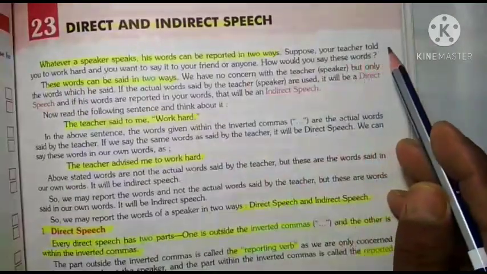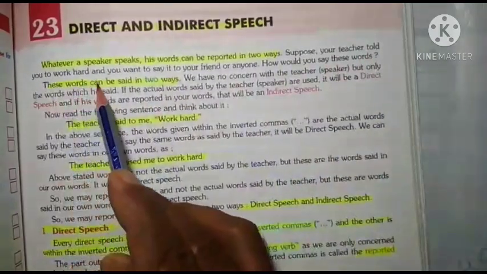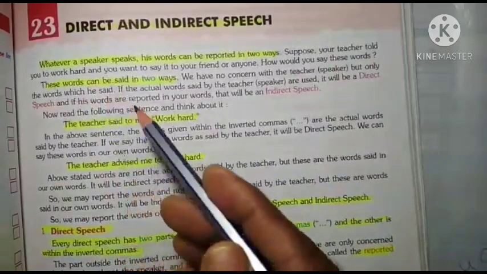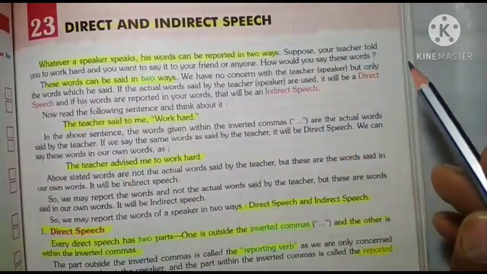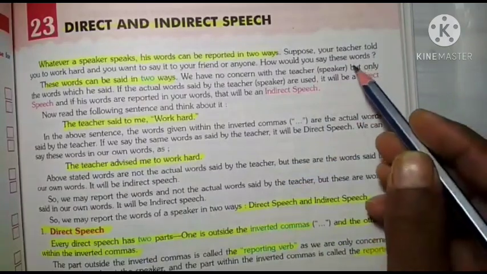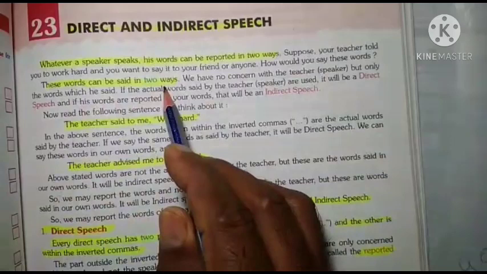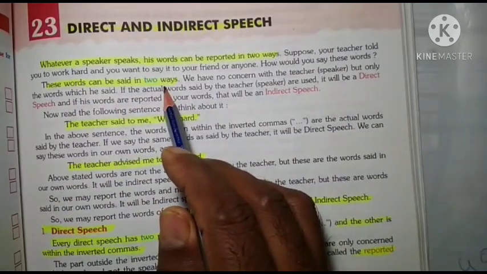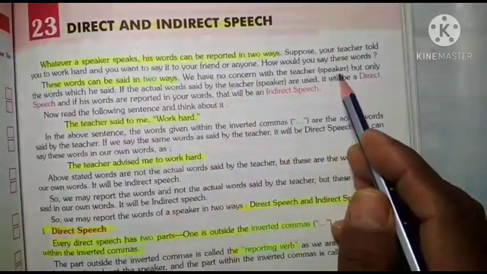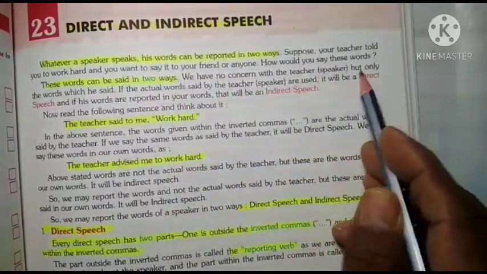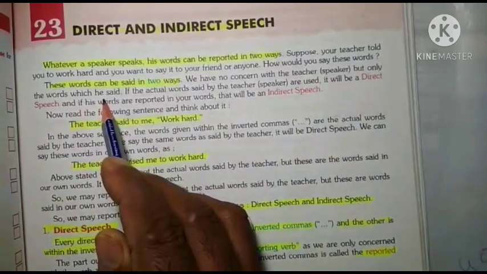Means if your teacher says that work hard and you want to tell about it to your friend, so how would you say these words? So how will you explain these words which are said by your teacher? So these words can be said in two ways. So you can tell these words in two ways. We have no concern with the teacher as speaker, but only the words which are said. You only represent those words.